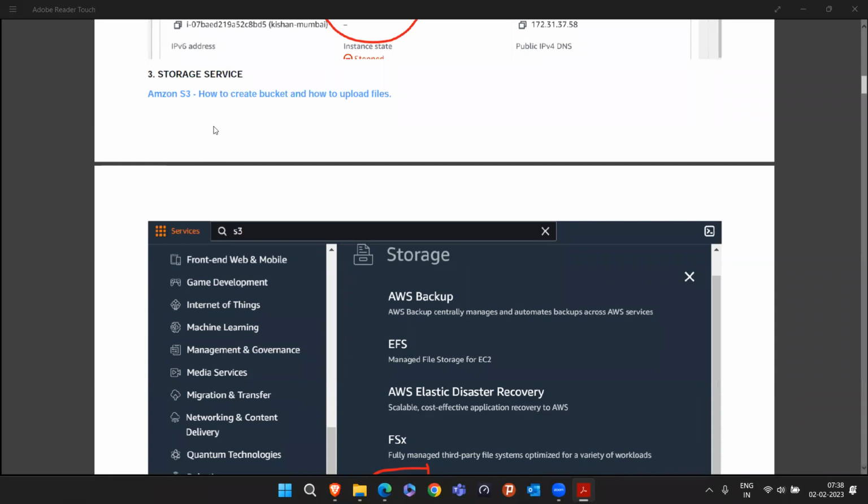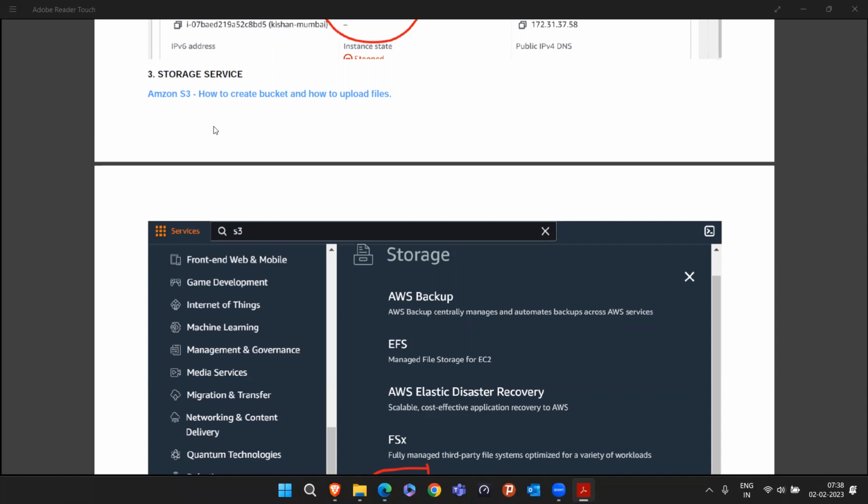If you try to find a similarity between S3 and some other service which we use in our day-to-day life, that is Google Drive, right? You always use Google Drive. So S3 is nothing but a Google Drive. Just that Google Drive is owned by Google, and S3 is owned by AWS.